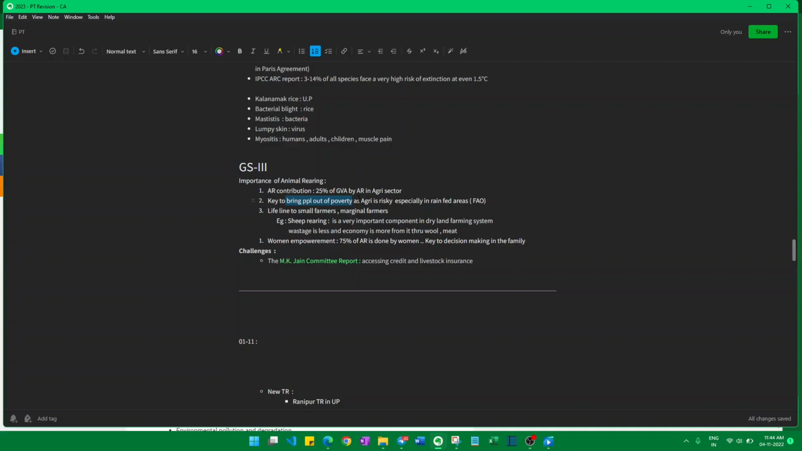And since most of the people are dependent on agriculture, and agriculture is highly dependent on climate, due to climate change, agriculture is not bearing good fruit. So to bring the people out of poverty, we should encourage animal rearing, because people who are engaged in agriculture are also engaged in animal rearing. Agriculture is not so consistent, but animal rearing is consistent, because we get milk, meat products, etc. from animals. It's not climate dependent, at least not as much as agriculture. So it is key to bring people out of poverty.